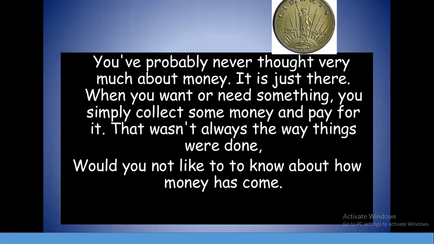You have probably never thought very much about money. It is just there, right? When you want or need something, you simply collect some money and pay for it. That wasn't always the way things were. So would you not like to know how money has come about?